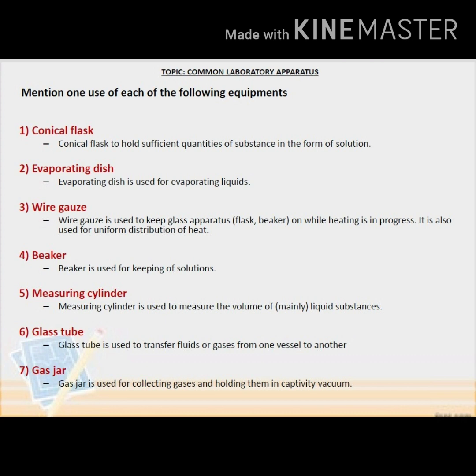Beaker. Beaker is used for keeping solutions. Measuring cylinder. Measuring cylinder is used to measure the volume of liquid substances. Glass tube. Glass tube is used to transfer fluids or gases from one vessel to another. Gas jar. Gas jar is used for collecting gases and holding them in captivity.